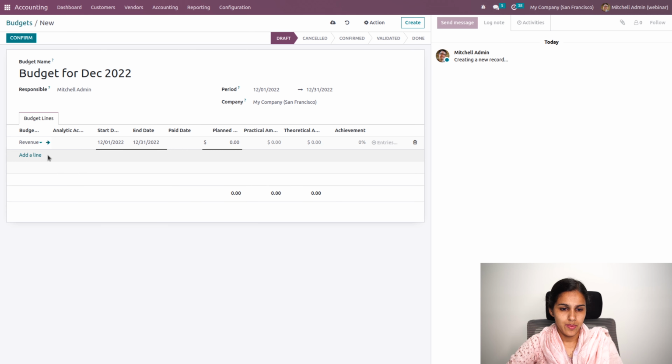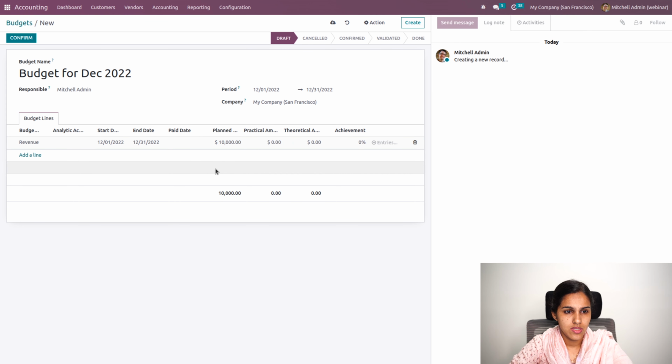The budget must have at least one account, and here the start date and end date of the budget, that is the period we have updated in the budget, will be auto populated. When you go to the plan amount, 10,000 will be added as the planned budget. So I'll be planning to earn revenue of 10,000 between this period.